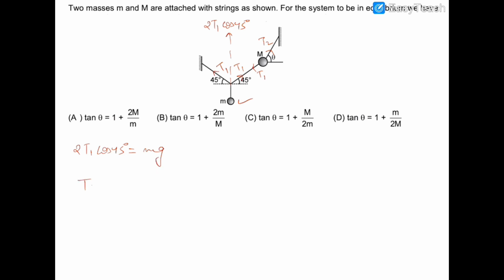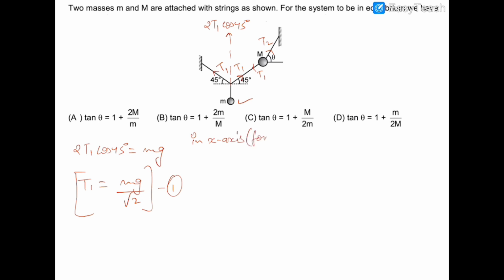So T1 will be equal to small mg upon root 2. This is the first value of T1. Now I am writing the second equation. In the second equation, we can write two equations, balancing in horizontal as well as in vertical.